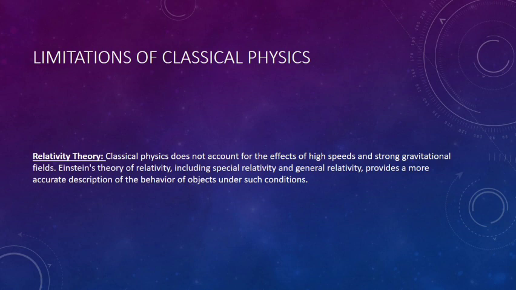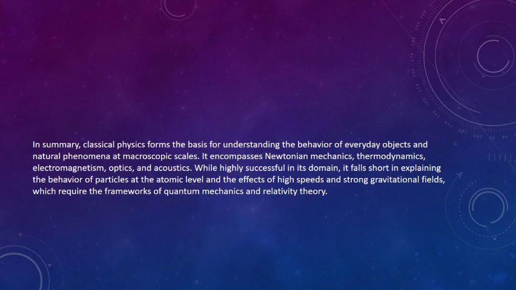Classical physics does not account for the effects of high speed and strong gravitational fields. Einstein's theory of relativity, including special relativity and general relativity, provides a more accurate description of the behavior of objects under such conditions. In summary, classical physics forms the basis of understanding the behavior of everyday objects and natural